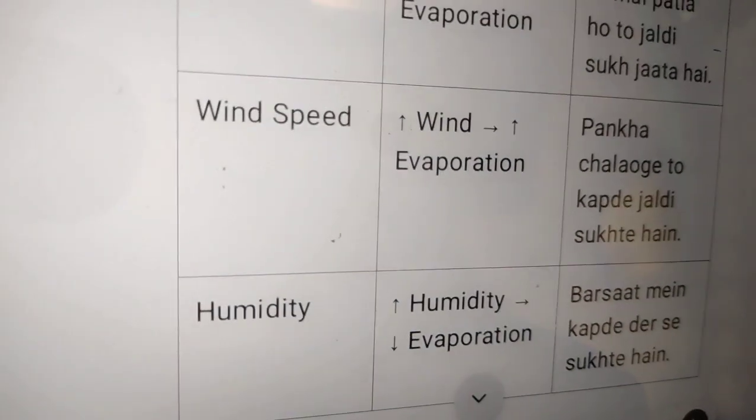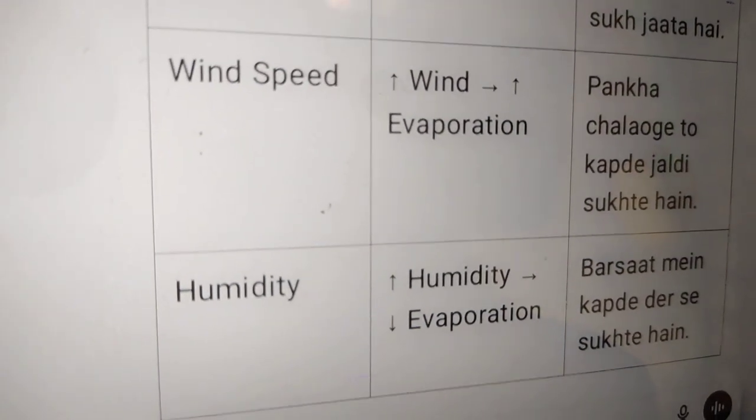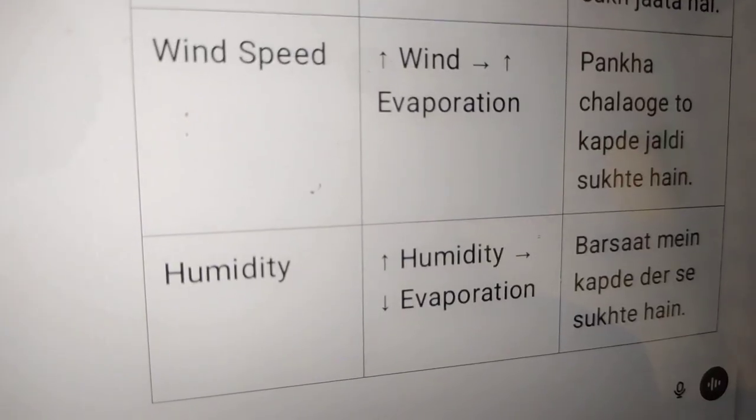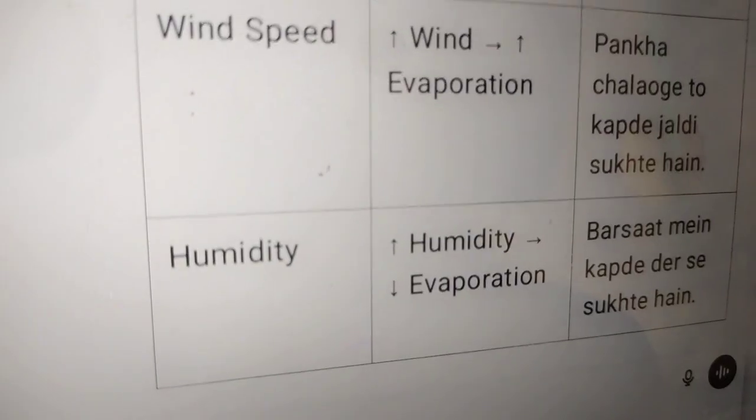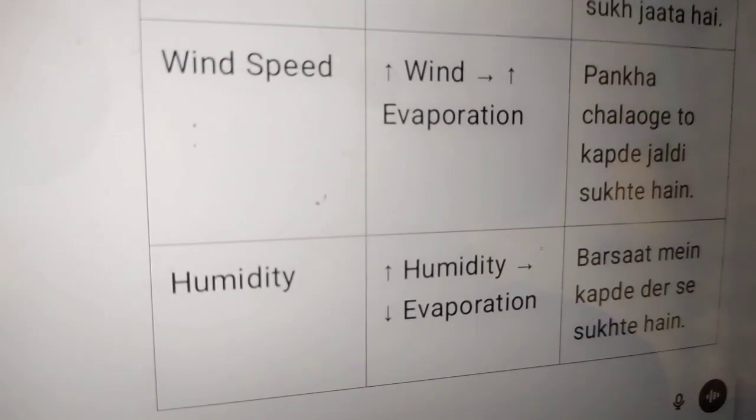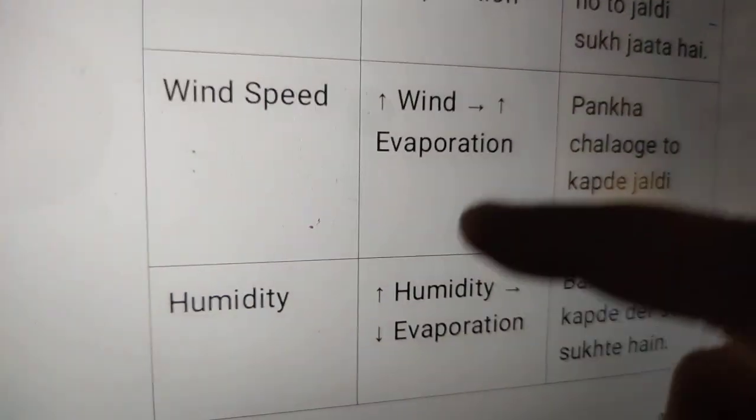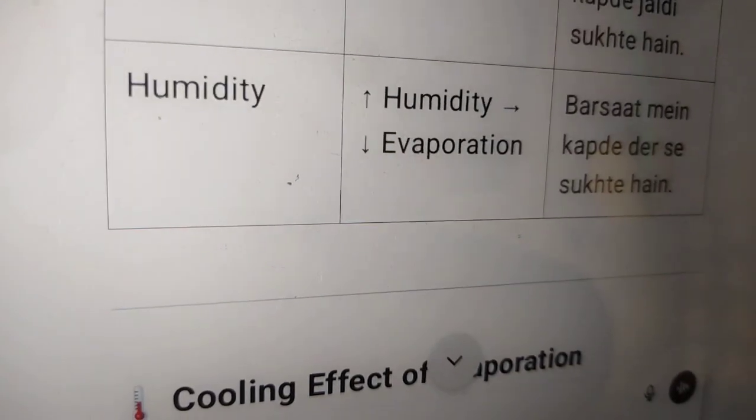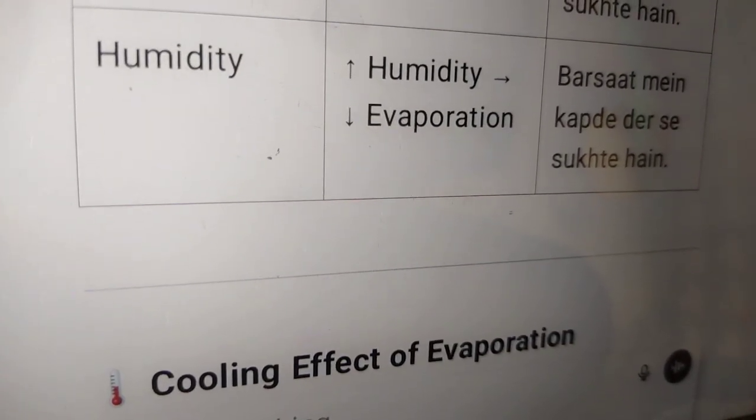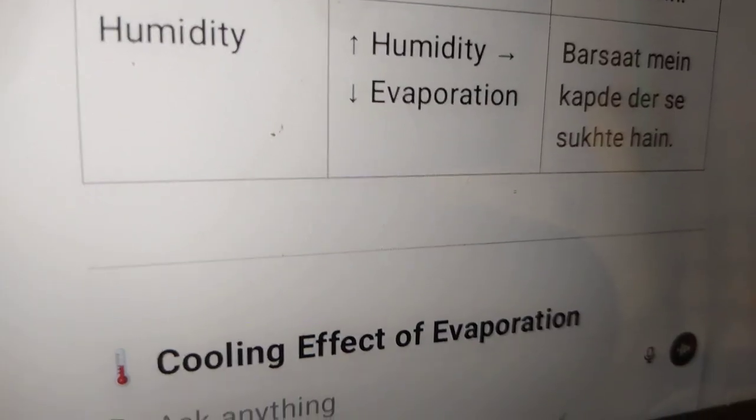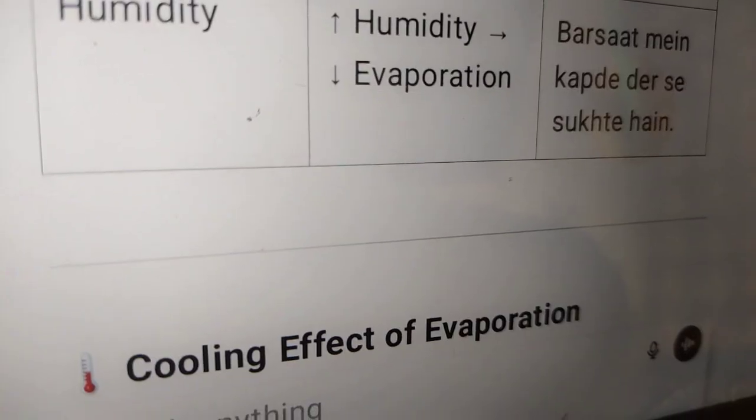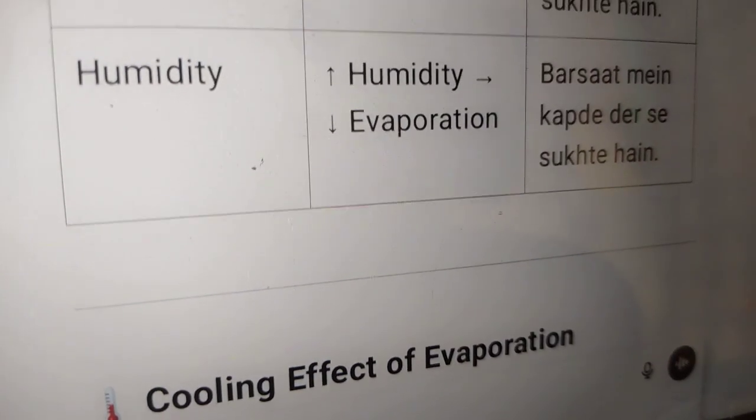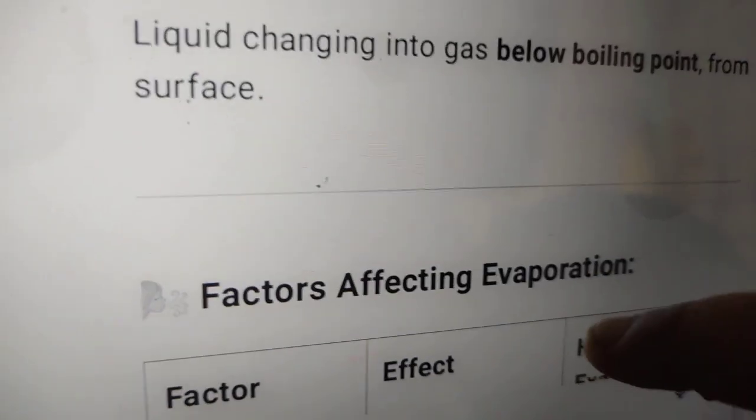Wind speed. Wind increases evaporation, which means if you switch on the fan, then your clothes dry fast. This is the example of wind speed and evaporation. And here is humidity. Humidity affects evaporation, which means in the time of rain, our clothes take a lot of time to dry. So that's all about the factors affecting evaporation.